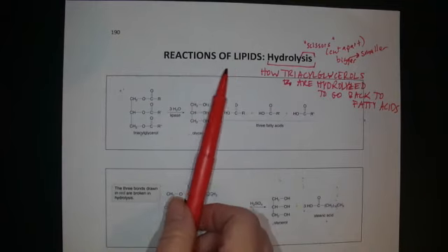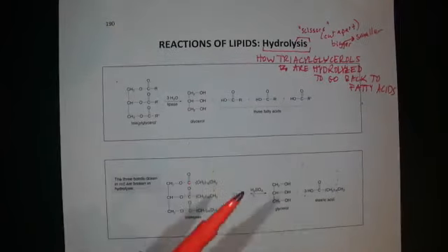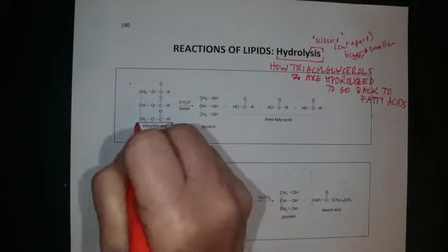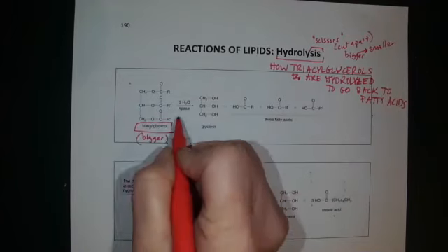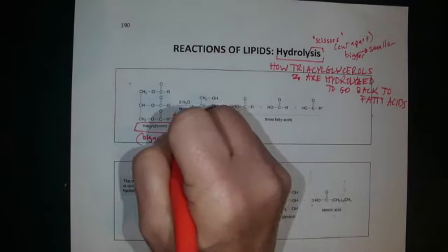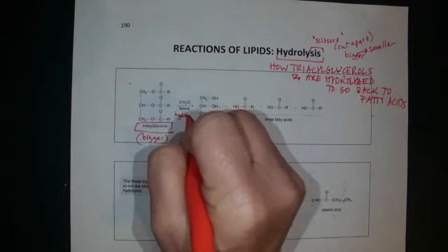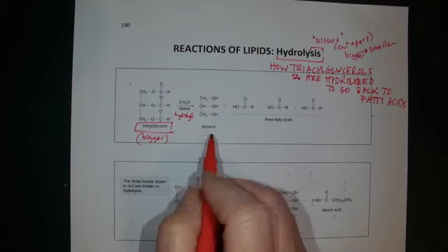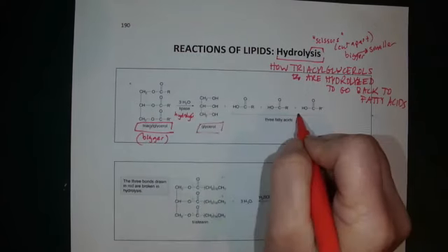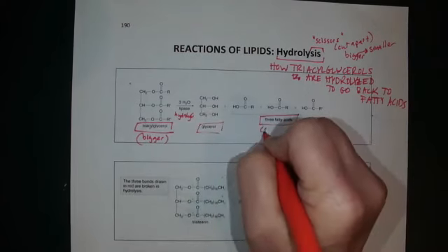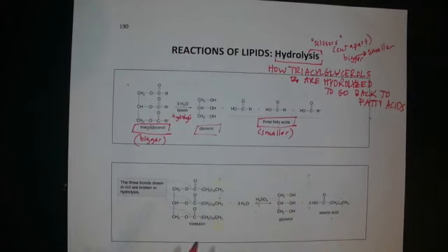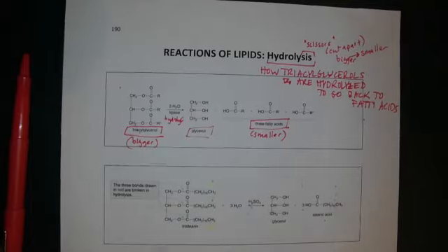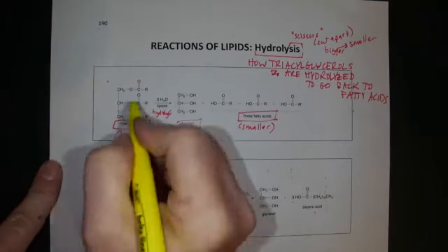In the specific case of lipids, it will take the bigger triacylglycerol. Triacylglycerols are bigger, and it will do hydrolysis to get to glycerol and 3 fatty acids. Fatty acids are smaller, triacylglycerols are bigger. The ester bond will break. That's what we've seen in other examples.